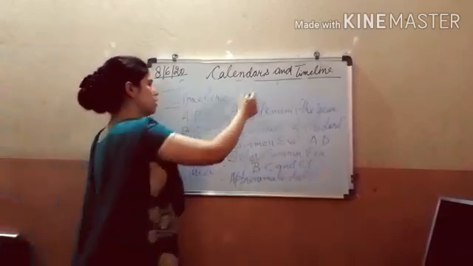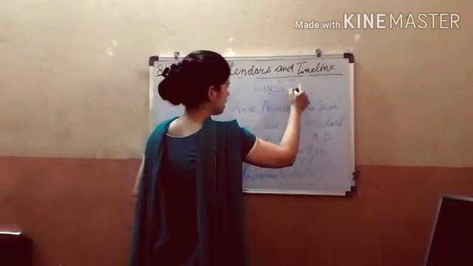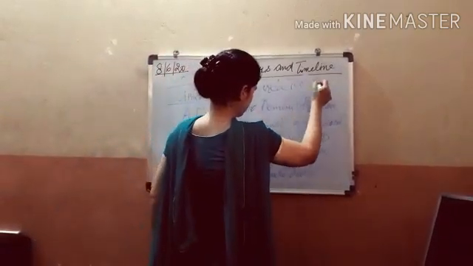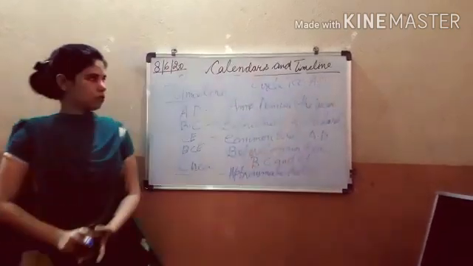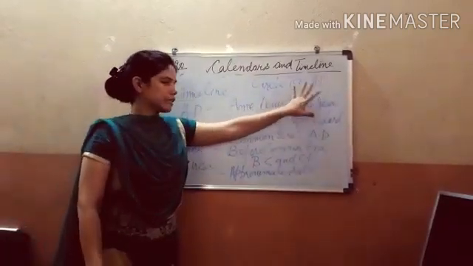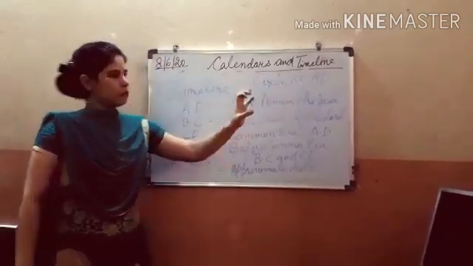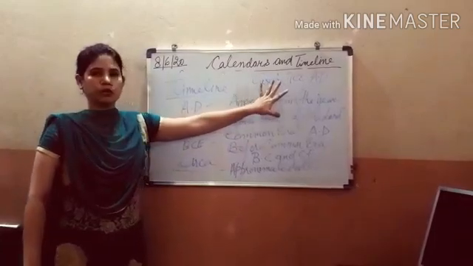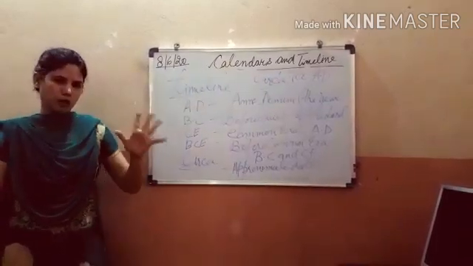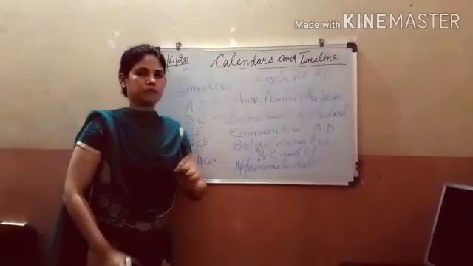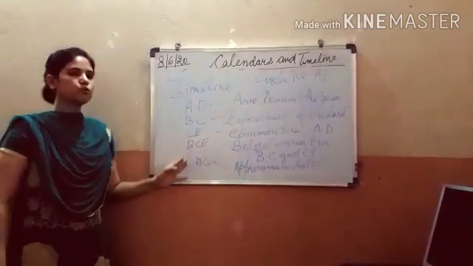For example, circa 700 AD. If any temple was built and they were not able to find out exactly what was the date when it was built, they use the word circa. By reading this, one can come to know that it is just approximate, near about. They are not sure of the date. So this word is used there.